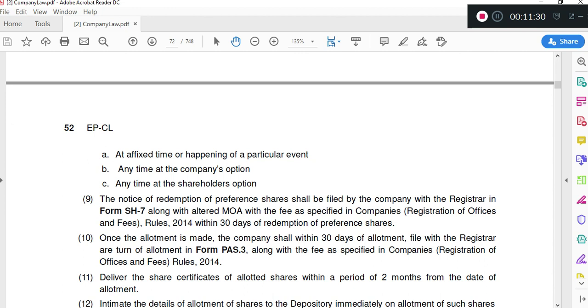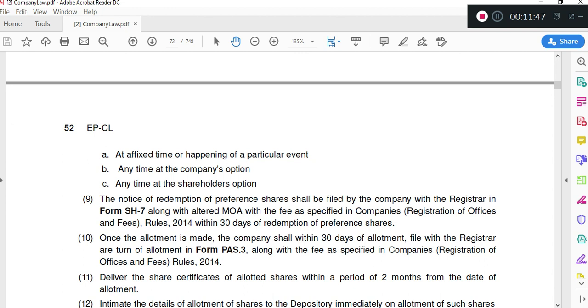Do we have to remember all these forms? Yes, we have to remember all these forms. Redemption will happen in three ways, either at a fixed time, or at the company's option, or at the shareholders' option. Whenever we are redeeming the preference shares, we are creating CRR.